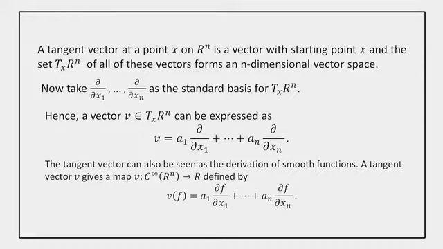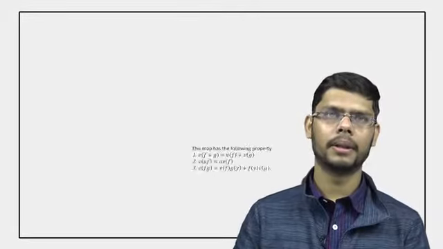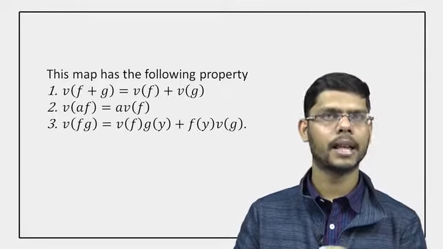A tangent vector can also be seen as a derivation of a smooth function. So a tangent vector v gives a map on C∞(R^n). This C∞(R^n) means the set of all smooth maps from R^n to R. Here v acts on a function f like a1 ∂f/∂x1 + ... + an ∂f/∂xn. Basically, the vector v acting on the function is like the directional derivative of the function in the direction of v.